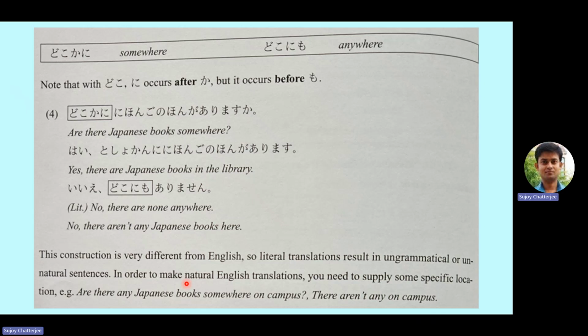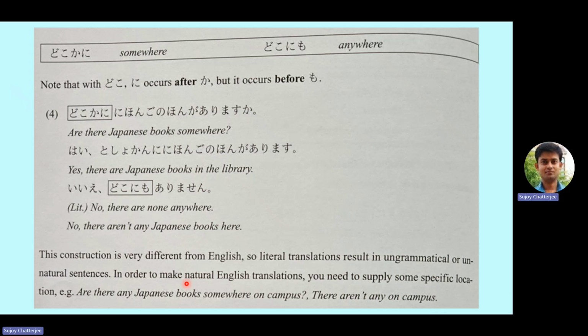So we had discussed something and someone, and accordingly nothing and no one, or someone, anyone, anything. Now the third one is somewhere and anywhere. It also follows a similar structure but is a little different. It is doko ka ni. So it's not just doko ka, there is a ni attached to it. Why? Because it is talking about a location, somewhere. Since it's a location, the location marker ni is added here.